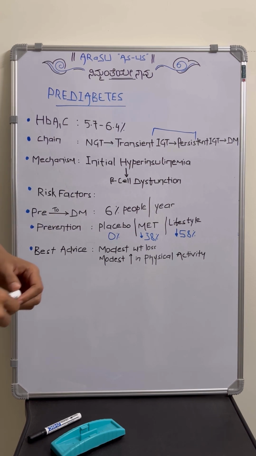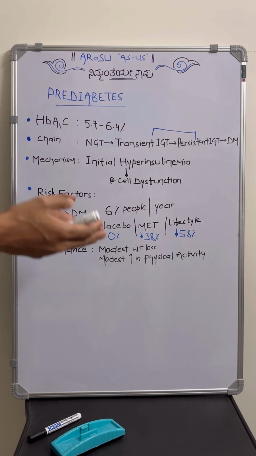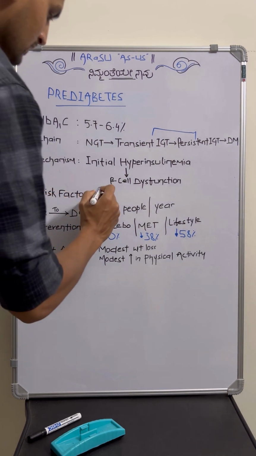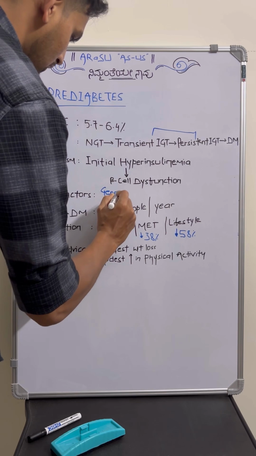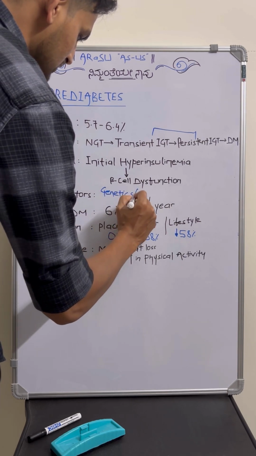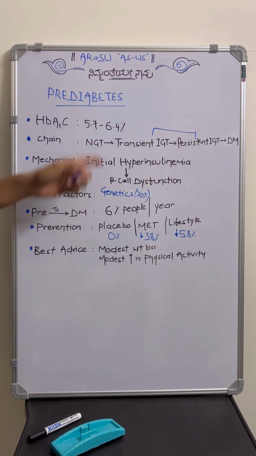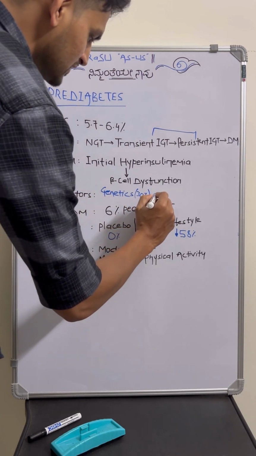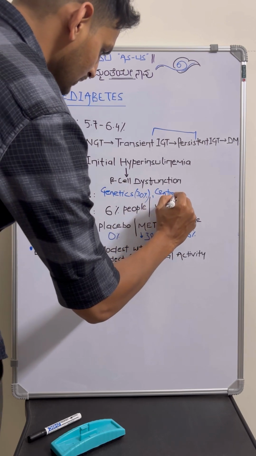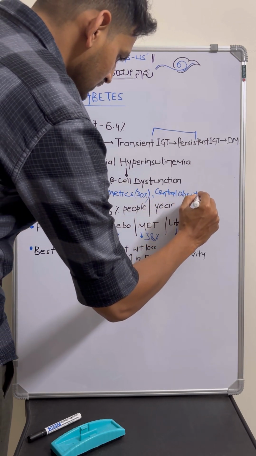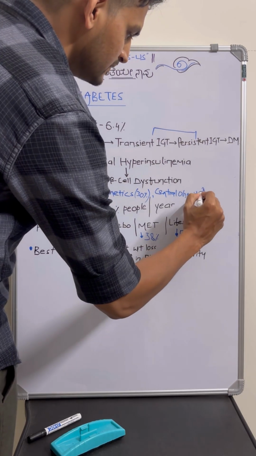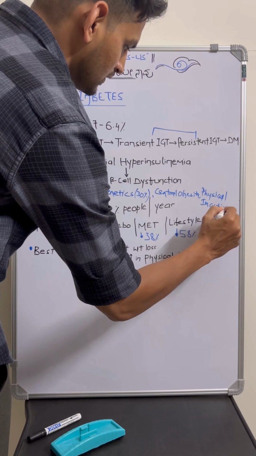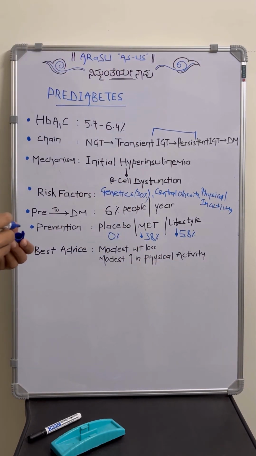So what are the risk factors? As we know, there are modifiable and a few non-modifiable risk factors. Among non-modifiable risk factors, the important one is genetics. This will play a 30% role in the development of pre-diabetes. Whereas in modifiable risk factors, the important things are central obesity and physical inactivity. So these are the risk factors.